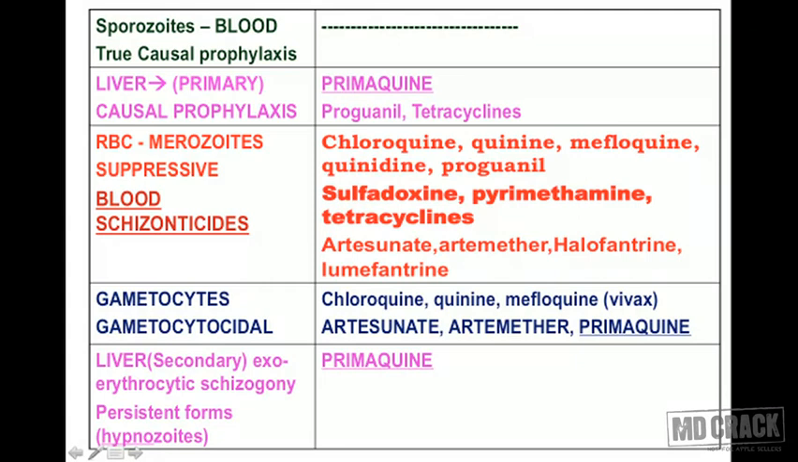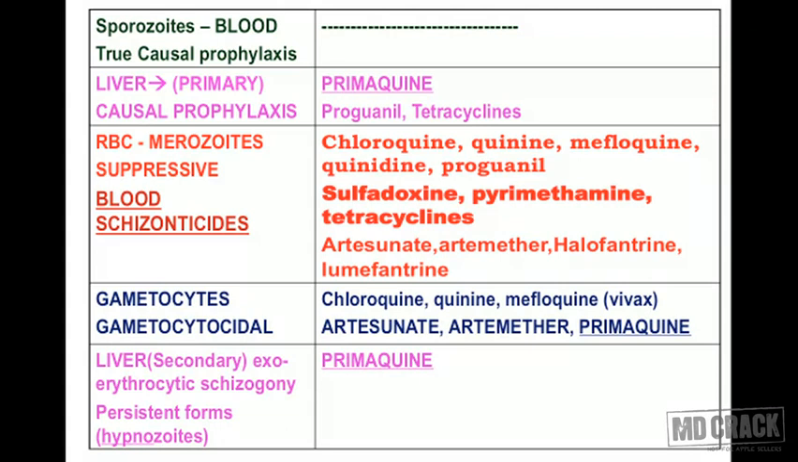Let's have a look at what these agents are. Number one is chloroquine, then quinine, mefloquine, quinidine, and proguanil. I have put all of them together. It will be easy to remember the names. Chloroquine, quinine, mefloquine, quinidine, and proguanil. On the second line, I am writing the drugs which are a little different, and that's sulfadoxine, pyrimethamine, and tetracyclines. I am writing them in a different fashion because these drugs are useful in resistant malaria. Sulfadoxine, pyrimethamine, and tetracyclines.